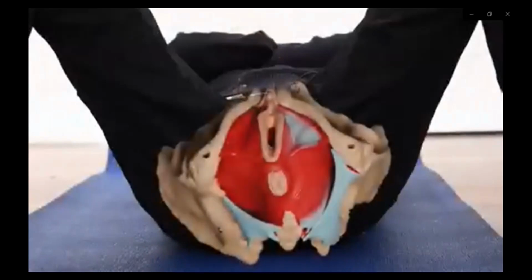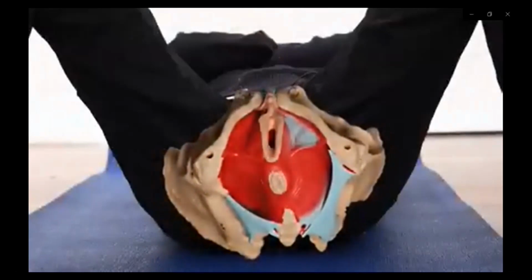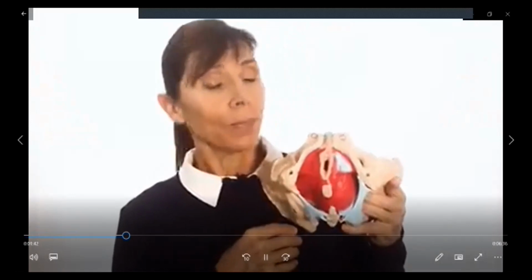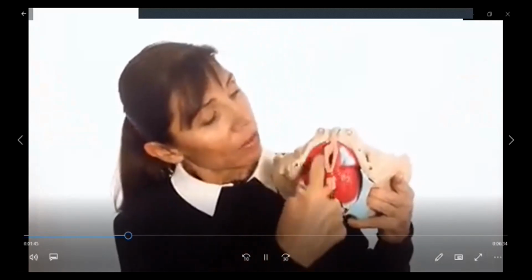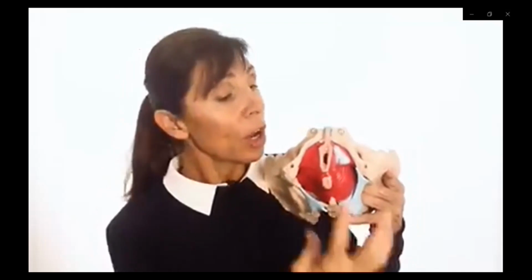Your pelvic floor muscles are here, between your legs, where you sit. Now looking at the same view on this model, you can see how the pelvic floor muscles wrap around the three openings in your pelvic floor. You can see them here at the front, around the urethra and the vagina, and you can also see them here circling around the anus at the back. We're going to be exercising all these muscles together now.